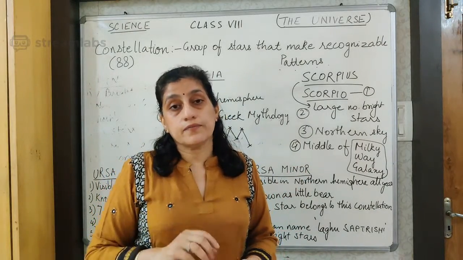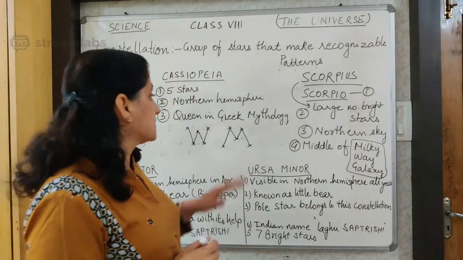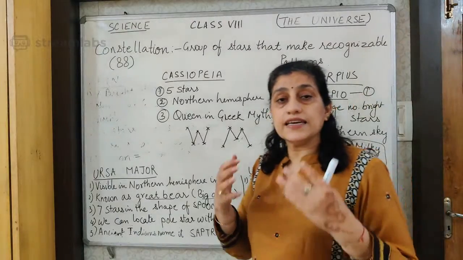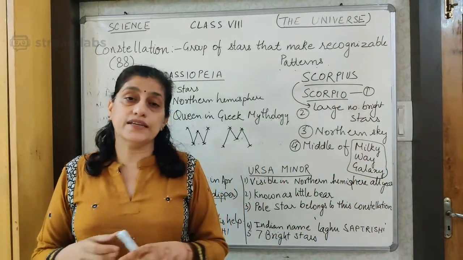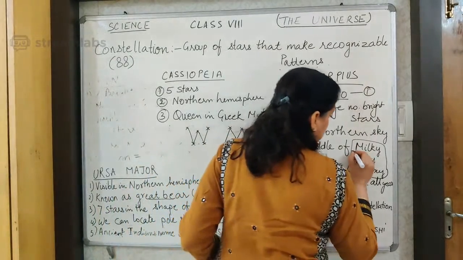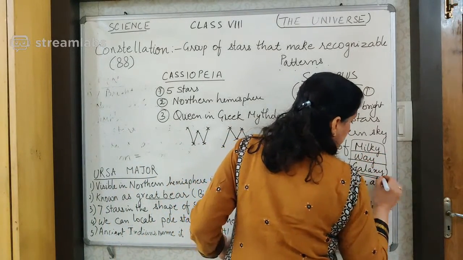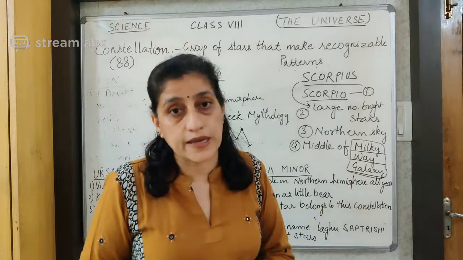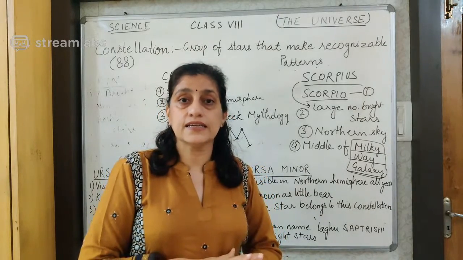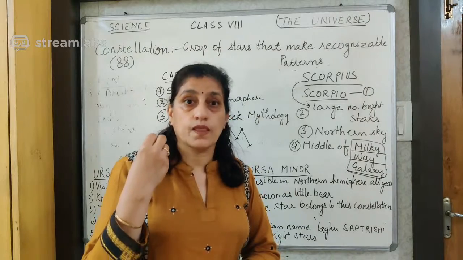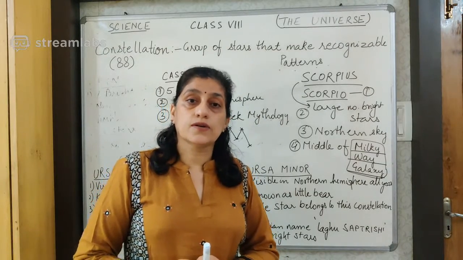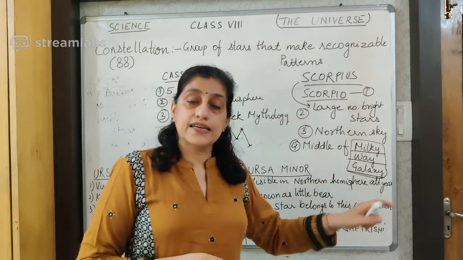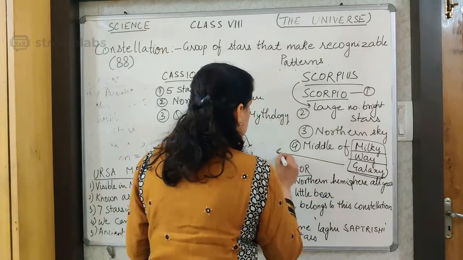Then there are a number of galaxies. These constellations may be present in a galaxy. The galaxy in which we find the sun and our planet is the Milky Way galaxy. There are a large number of galaxies with different shapes, like spiral galaxies and elliptical galaxies. The Milky Way galaxy is a spiral galaxy; you have to remember this.